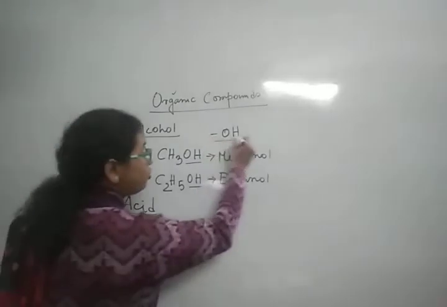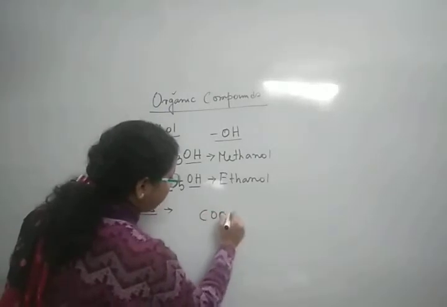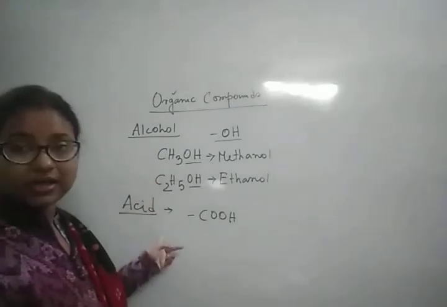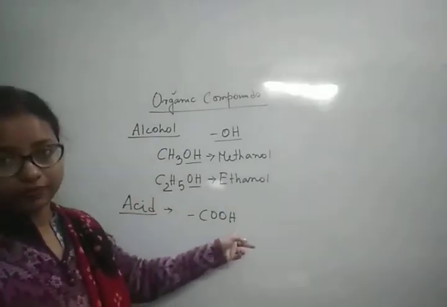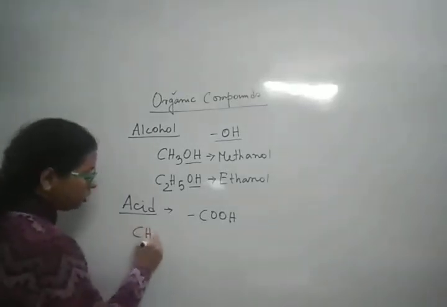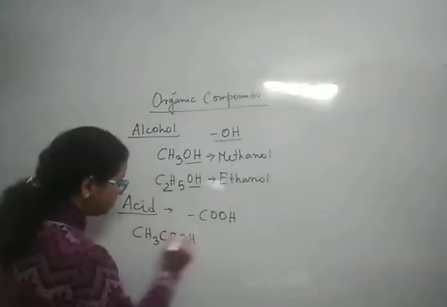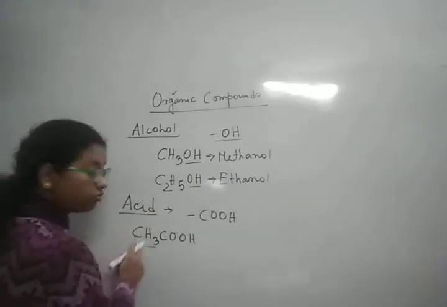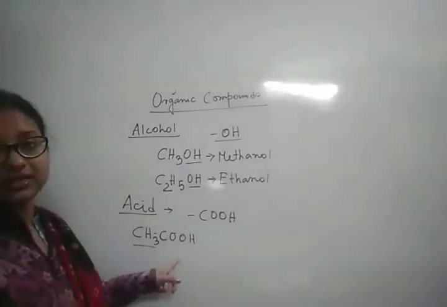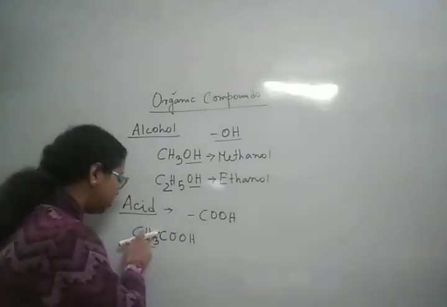As alcohol has the OH group, acid also has a particular group, that is COOH. In every organic acid we are going to see this group COOH. So this is the acid group. Now here we will have acetic acid. This is a well known compound we have already worked with. In acetic acid, the CH3 group, the methyl group, is there along with the COOH group. So this is acetic acid or vinegar. Vinegar is the common name and acetic acid is the chemical name of it.